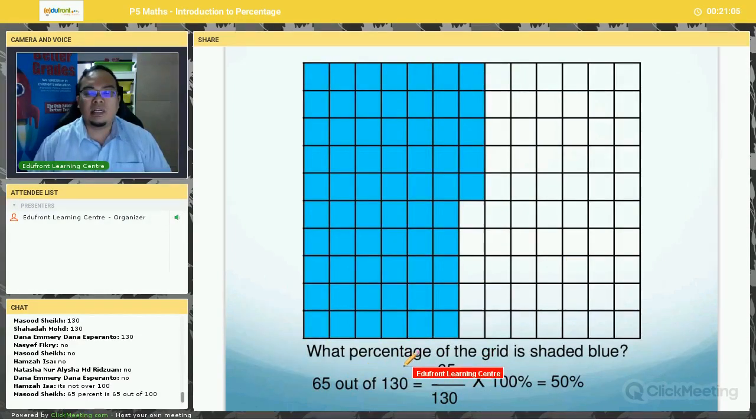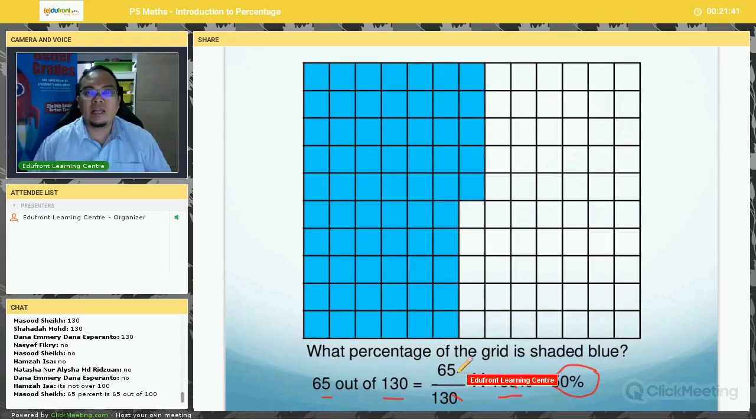Now, what percentage of the grid is shaded blue? Since it's 65 out of 130, so 65 over 130 multiplied by 100%. Okay, 65 over 130 times 100%. So you simplify, you cancel off the zero, and what you get is 50%. You get 50% instead of 65%.